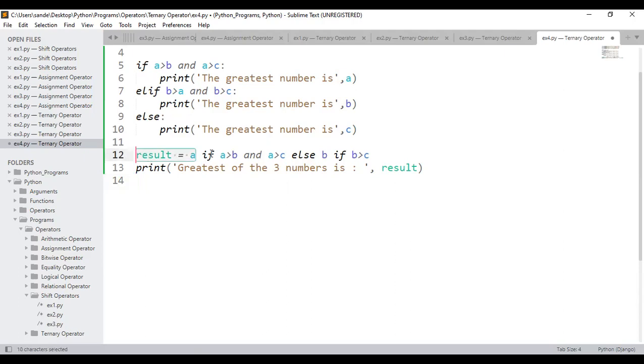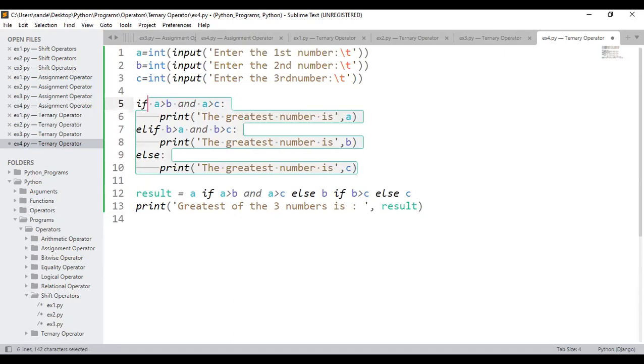Result equals A if A is greater than B and C. Else the result will be B if in case B is greater than C. If all the conditions fail, then what is the output? C is the output. So please execute, sir. We will see the output. I'm going to remove this.